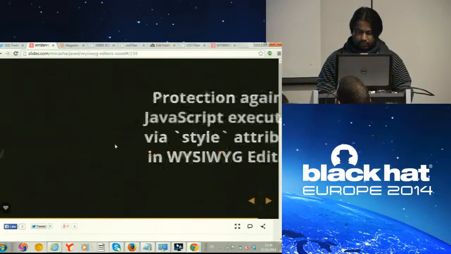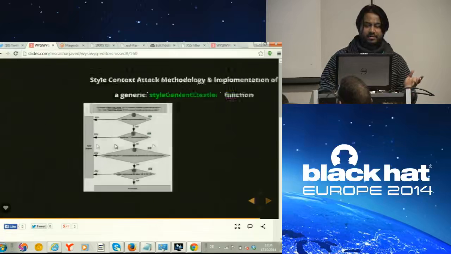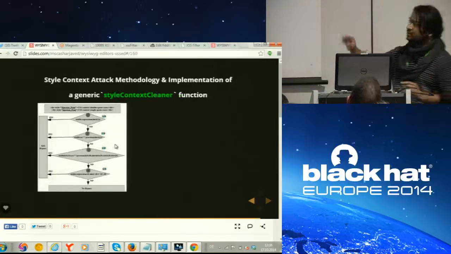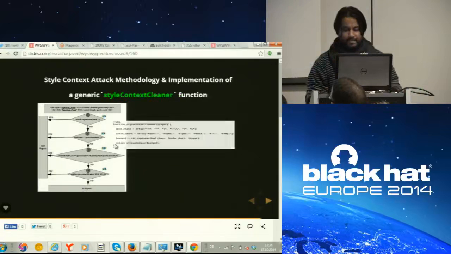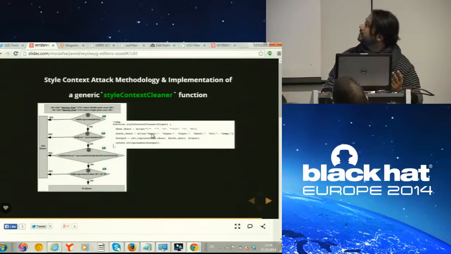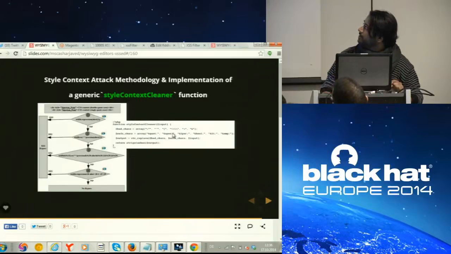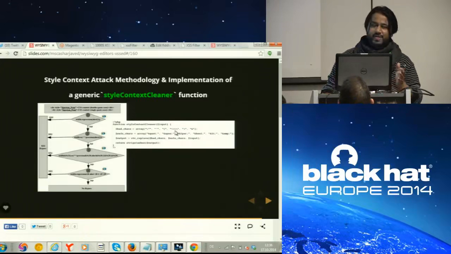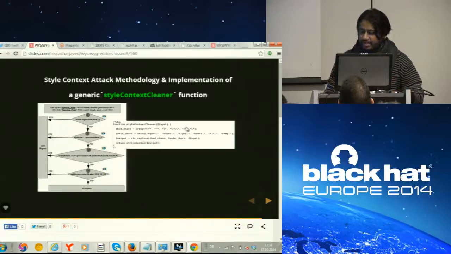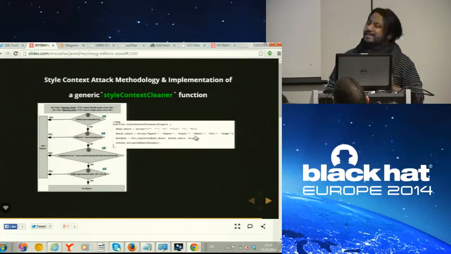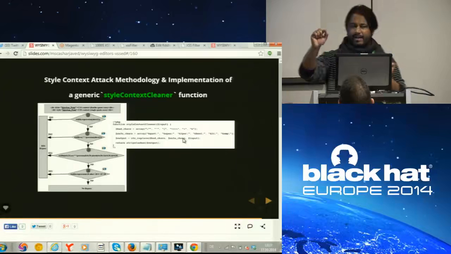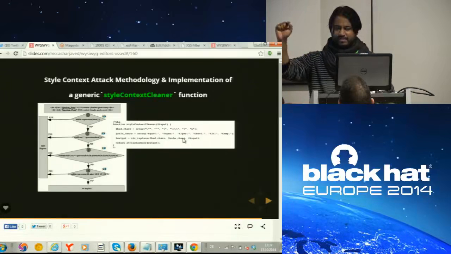So let's move on. This is the protection against style. Remember, this is a 4-step process. See how simple the protection is. I just control 6 characters: double quotes, single quotes, small parentheses, which we need in order to execute a function, and backslash. In PHP, we need 4 backslashes in order to control 1 backslash. Then less than and greater than. Can someone identify why I am controlling this angular bracket?